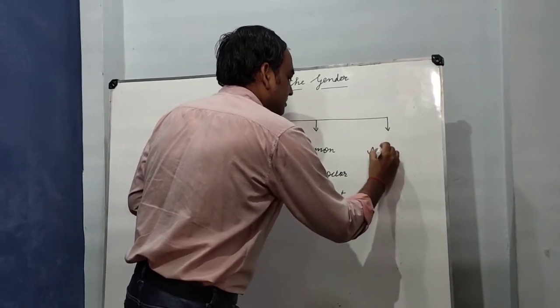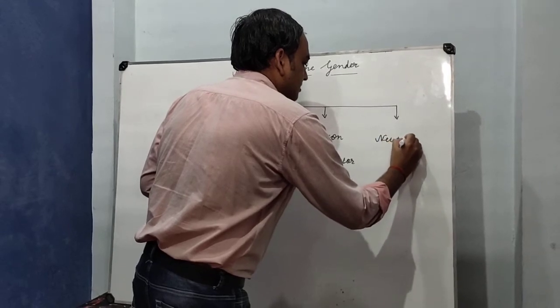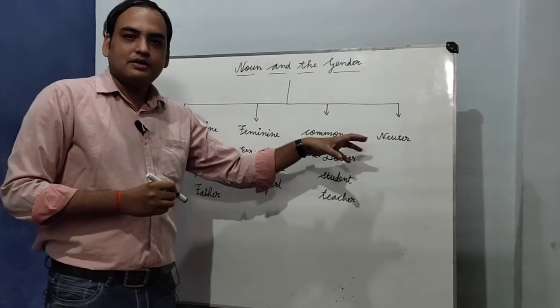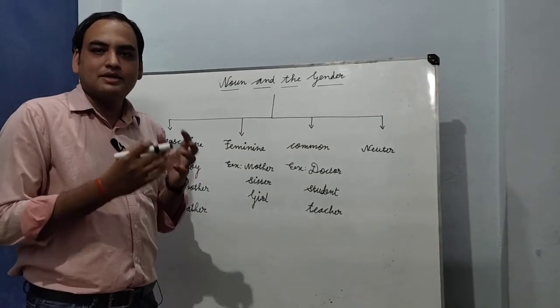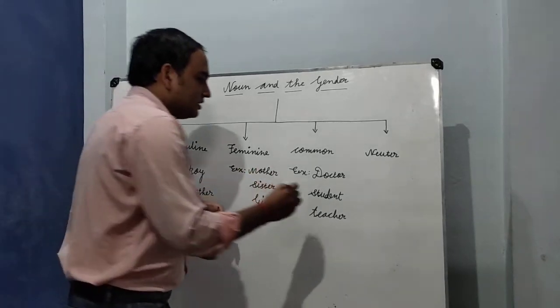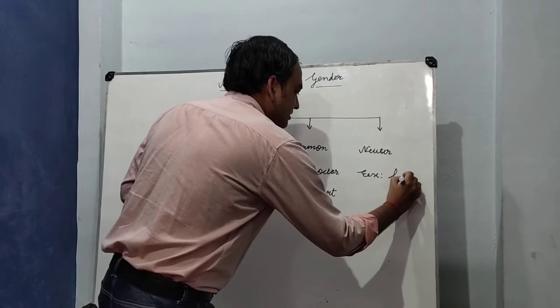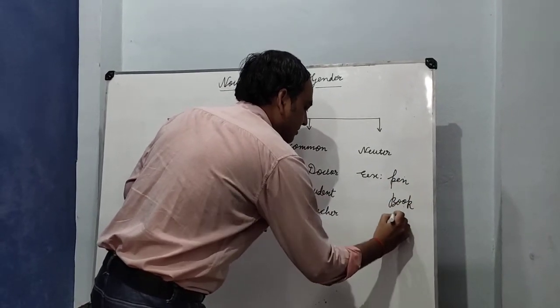neuter gender. Okay, in the case of neuter gender, we consider the non-living things like books, like table, like pens. Okay, so for example, pen, book, table.